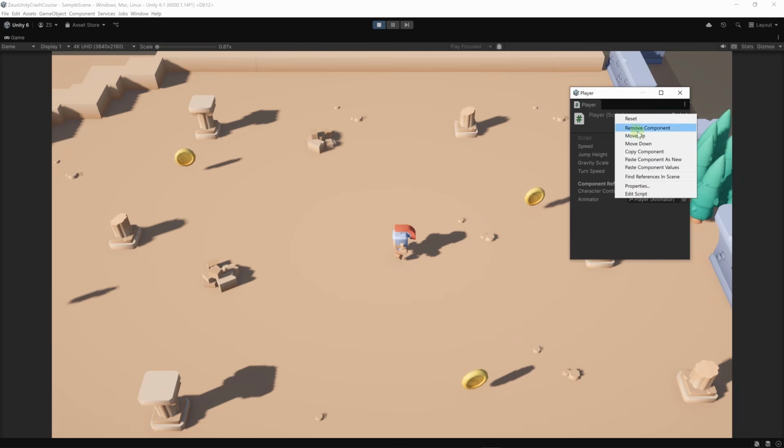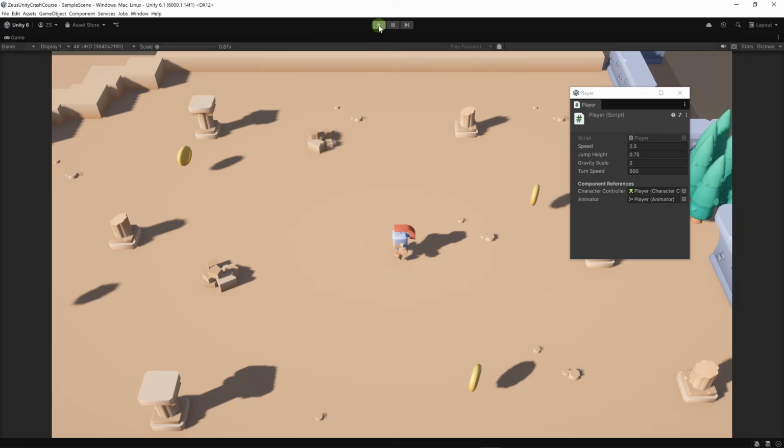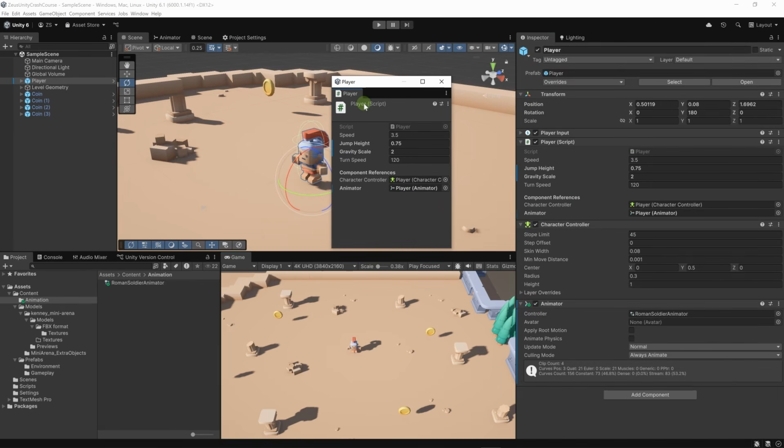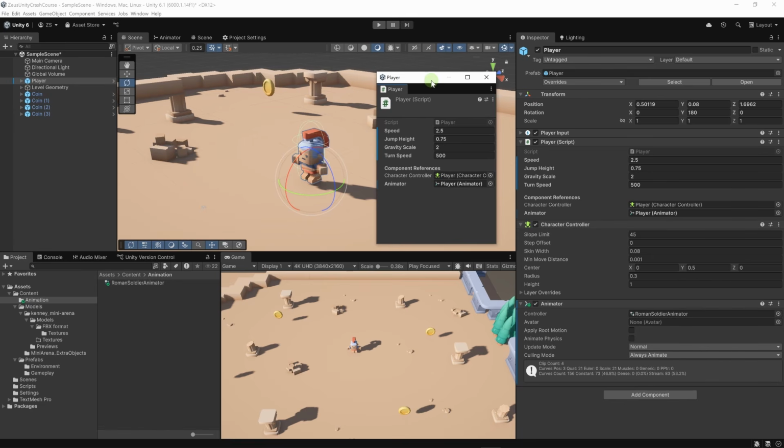Let's right click here, copy component, then go out of play mode. Then on this same inspector, let's paste component values. These are the values that, for my test at least, they look and feel good, but if you want to change them, you are free to do so. Perhaps you want a more grounded, more slow game, or a more arcadey and faster game. It totally depends on you.